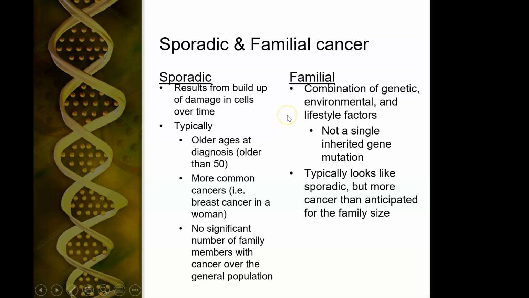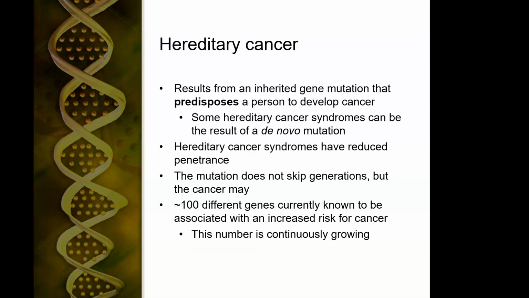Familial, on the other hand, is a combination of genetic, environmental, and lifestyle factors, not a single inherited gene. And it seems like there are more affected people in the family than would be expected. Sometimes I'll take a family history and there are 3 or 4 individuals with lung cancer, but everyone smoked. And they were probably, even as children, exposed to smoke. And then you get to hereditary, which results from inherited gene mutations that predispose a person to develop cancer.